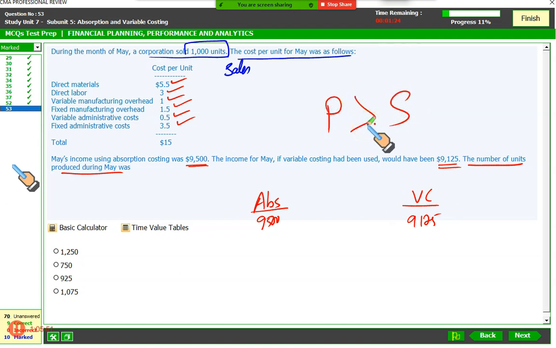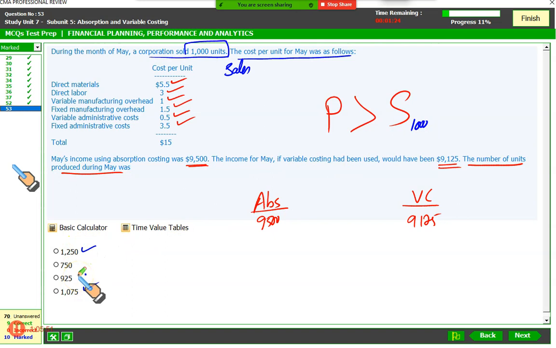If our sale is 1000 units, then production will have to be more than 1000, which means either A or D. So if you don't know the full computation, at least in your exam, you can go for a guess, either A or D, because your absorption costing profit is higher and variable costing profit is lower, so production is more than sales.